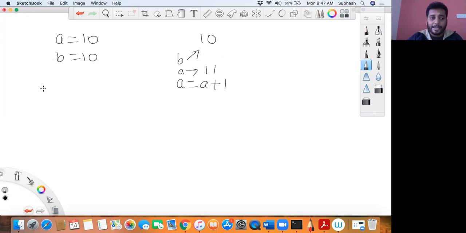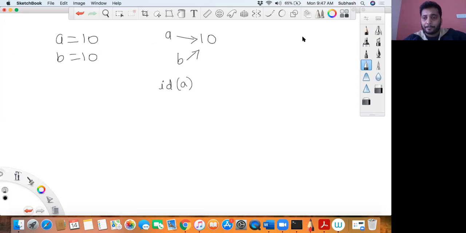So when I say a is b, what should happen in the first case? I'll remove this for now. I just explained the concept. This is explained in the previous chapter also. When I say a is equal to 10 and b is equal to 10, both are pointing to the same memory location, right? So how do I know whether both are pointing to the same memory location? Who will help us find out? There is a function called id. When I say id of a, and then id of b, both should give me the same output, isn't it?